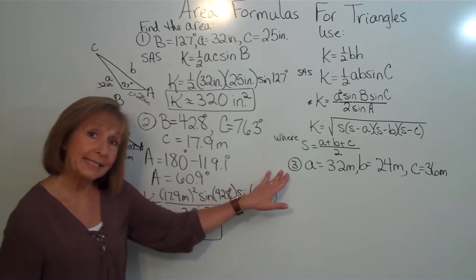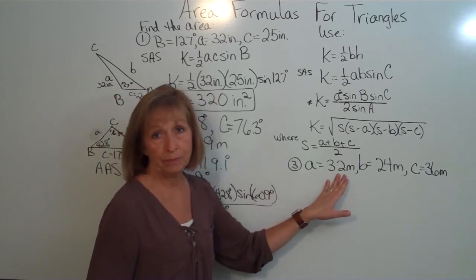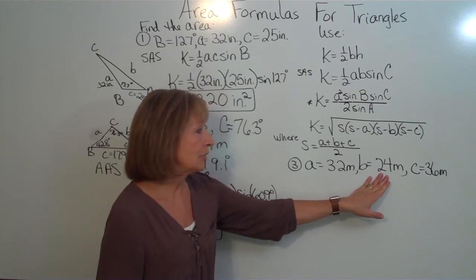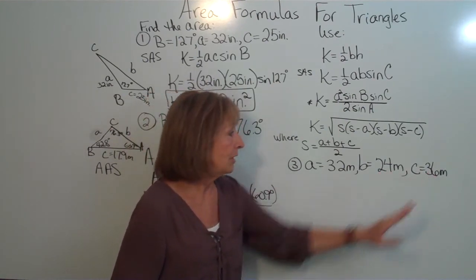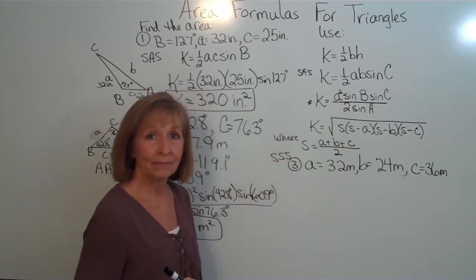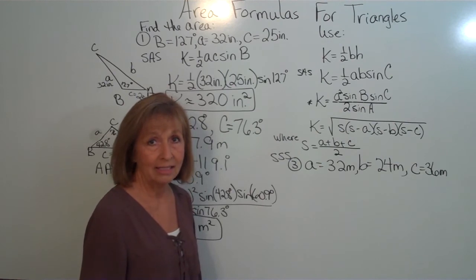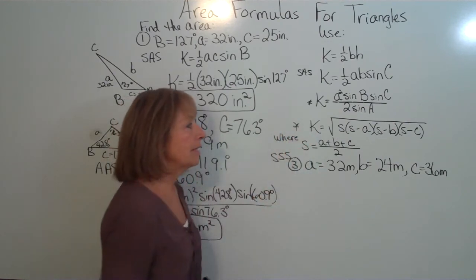Now let's look at our third example. Side A is 32 meters, side B is 24 meters, and side C is 36 meters. So here I have side, side, side. There's no angles given at all. So with side, side, side, we are going to use this formula.